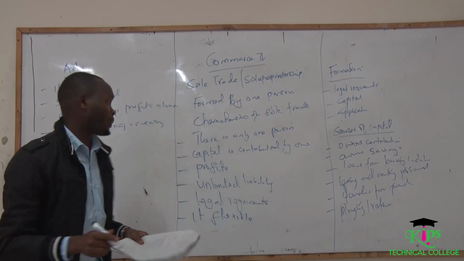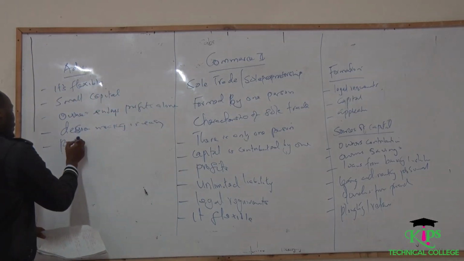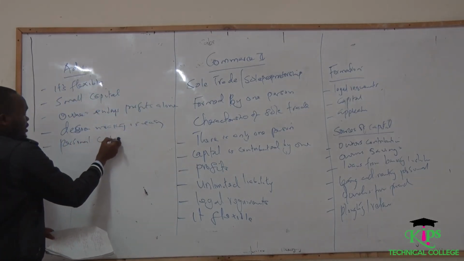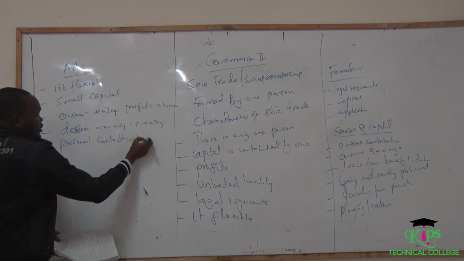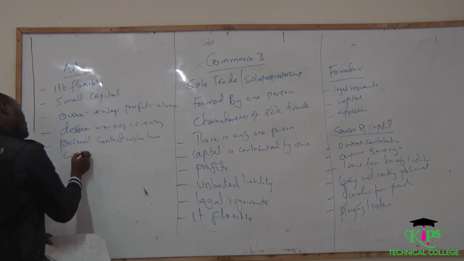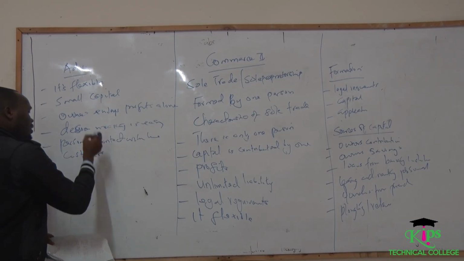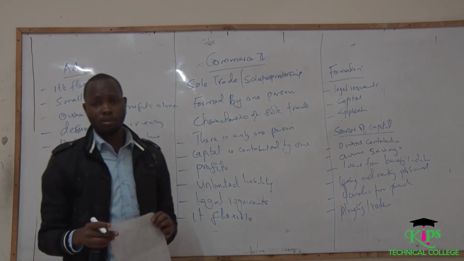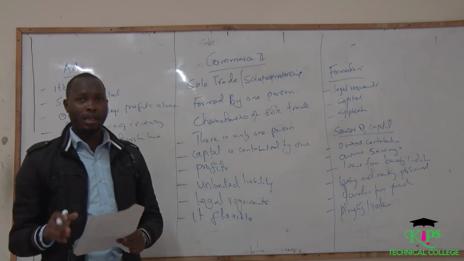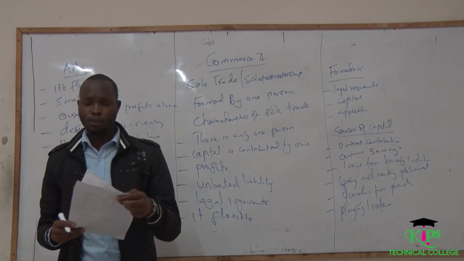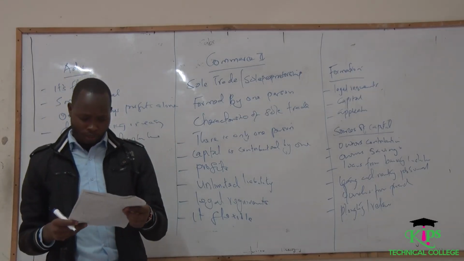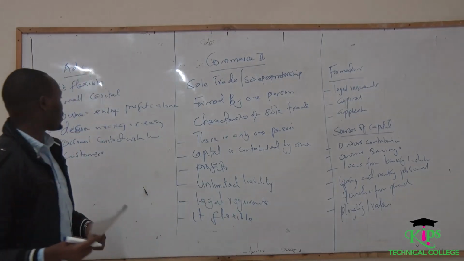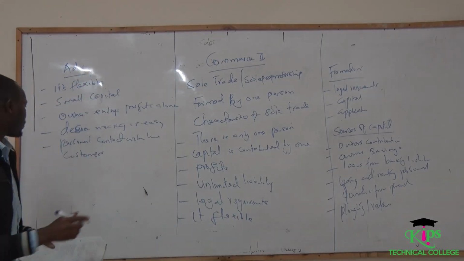We also have personal contact with the customers. In any business, there is a need to know the feedback from the customer. If the customer is complaining, you are likely to solve the problem before it becomes a disaster. Those are some of the advantages of sole proprietorship.